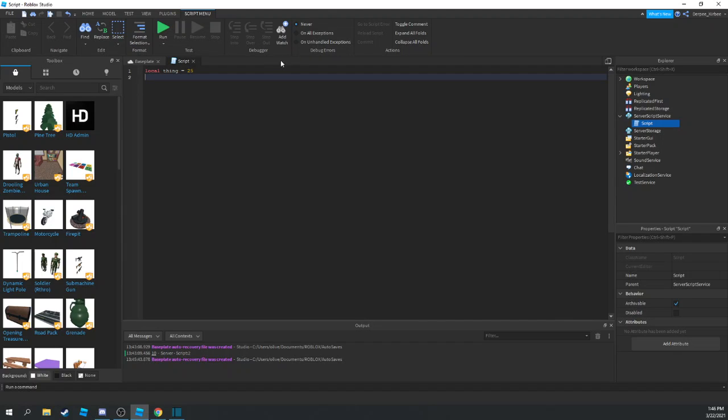But the thing is, sometimes you do not want them to be local. So basically, I don't think I've done an if statement tutorial yet, but if you have an if statement, which I'll get into later, this is what if statements sort of look like. Obviously, something is going to be an error right now. So it's this local thing.